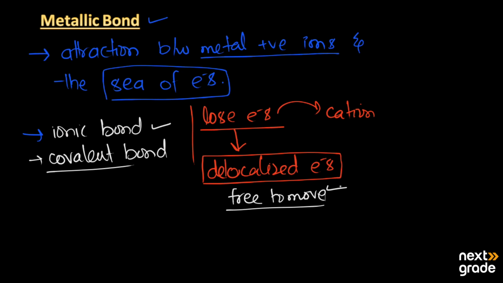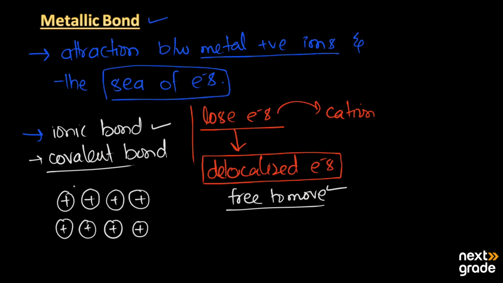Now, these metal cations are present in the center like this, and around them we have the electrons that have been lost by the different metal atoms. These electrons are not bonded to any metal atom; as they are delocalized, they are free to move.